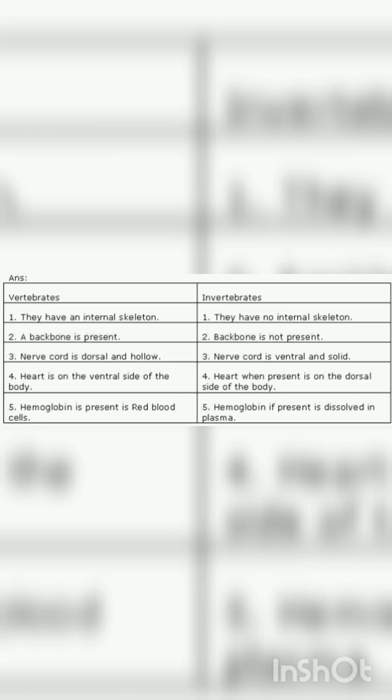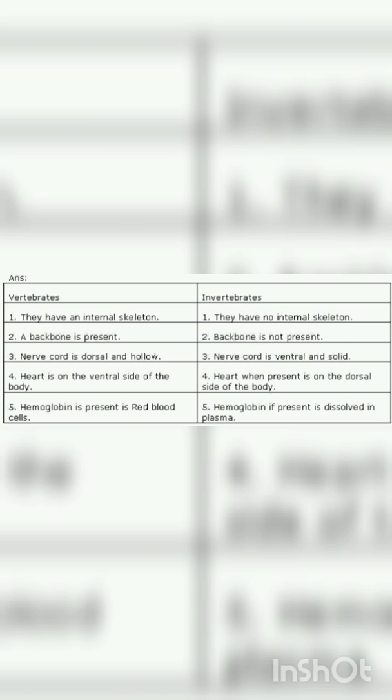Next, the nerve cord is hollow in vertebrates, whereas in invertebrates, the nerve cord is solid. And the last one, hemoglobin. We had done this in class 6 also. In our body, RBC contains hemoglobin, whereas in invertebrates, the hemoglobin is present in the blood plasma.